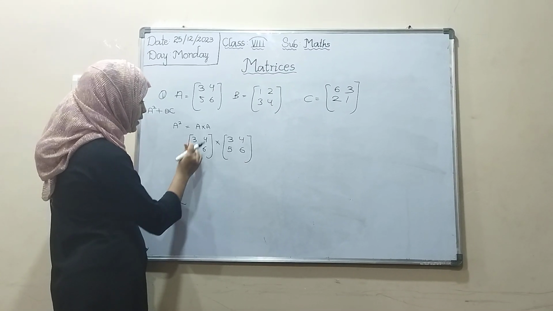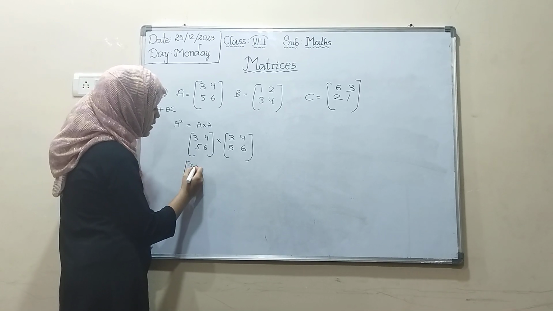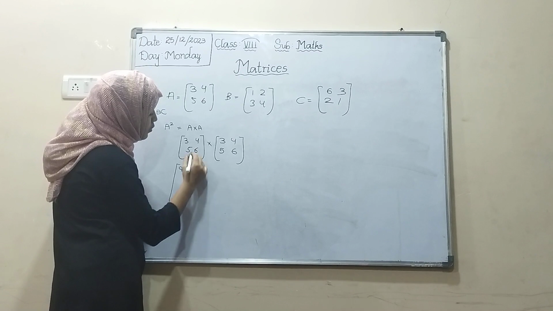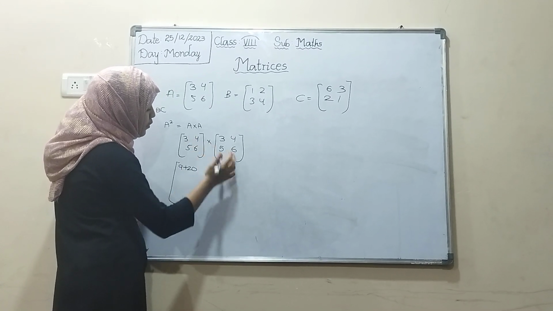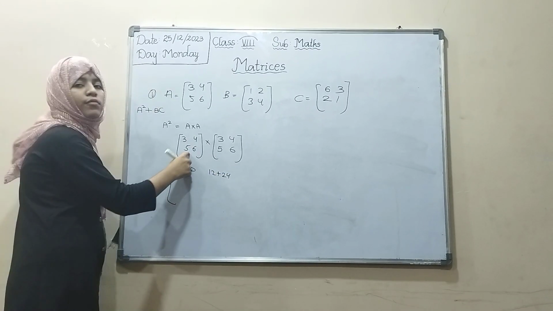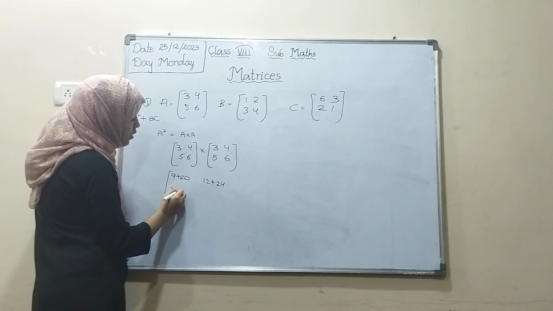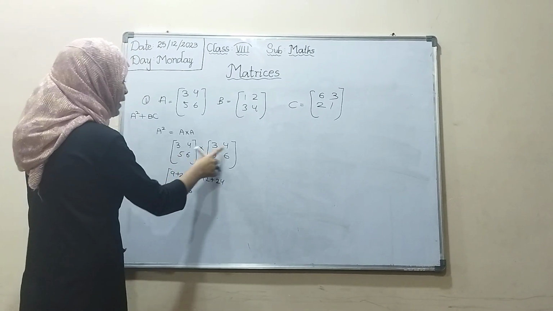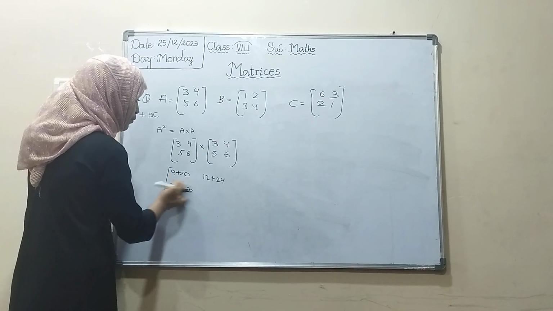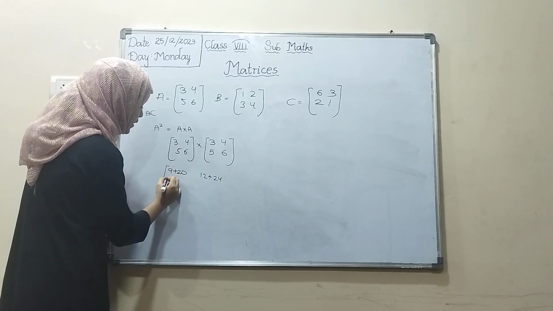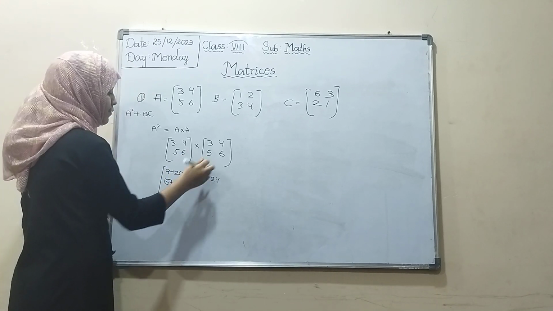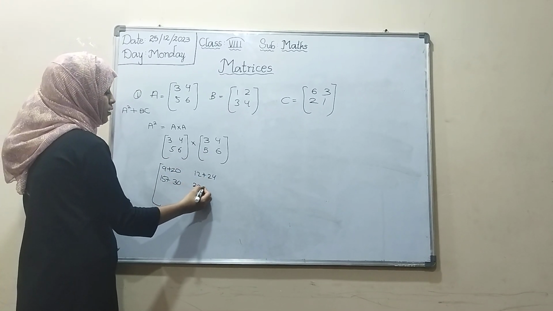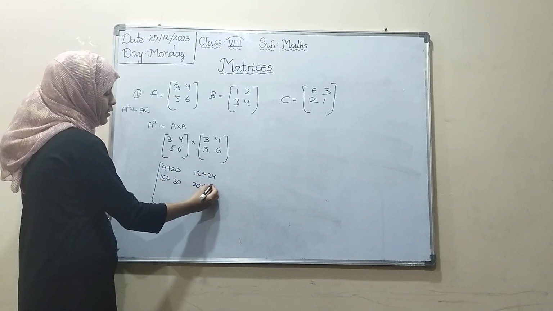How much will you get? 3 3s are 9 plus 4 5s are 20. 3 4s are 12 plus 4 6s are 24. 5 3s are 15 plus 6 5s are 30. 5 4s are 20 plus 6 6s are 36.